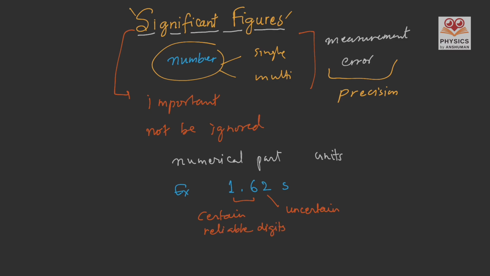The reliable digits plus the uncertain digit make the significant figures or the significant digits. In the given example, there are two certain digits and one uncertain digit. And in total, there are three significant digits.